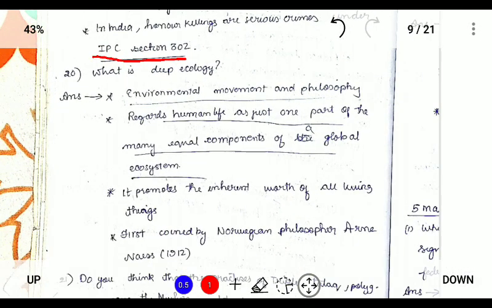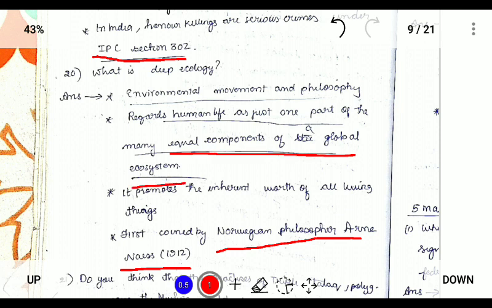Next, what is deep ecology? Deep ecology was coined by the Norwegian philosopher Arne Næss, and it says that human beings are a part of the global ecosystem. That is, humans are not special, but just one of the many components of the global ecosystem, and it promotes the inherent worth of all living things.